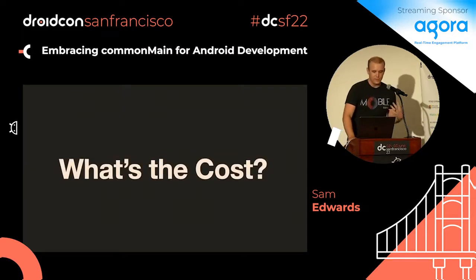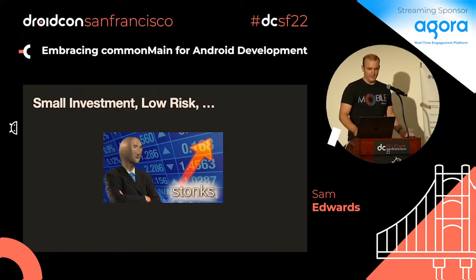So what is the cost of doing this, right? In this world, I'm trying to talk about how we can get into multi-platform, and with this plugin I built. So I'm going to talk about how much investment it is. It's basically some configuration overhead, and then what you choose to use for libraries, but it could really pay off. You could have an opportunity when you're like, hey, there's a new app I want to build, and we need iOS and Android, and immediately you could bring this over and get it to work.